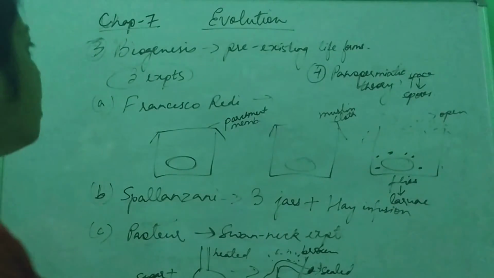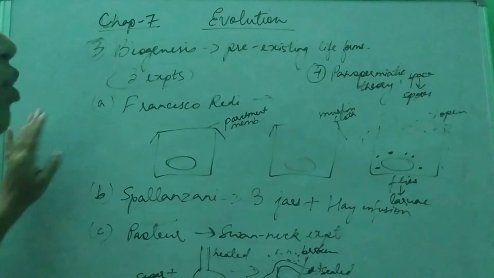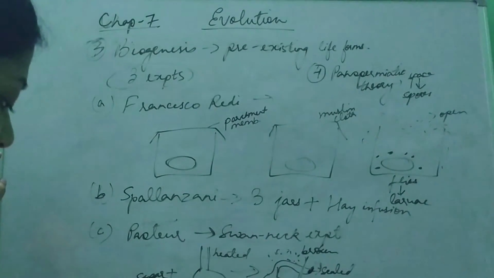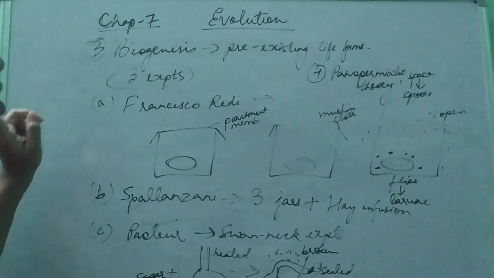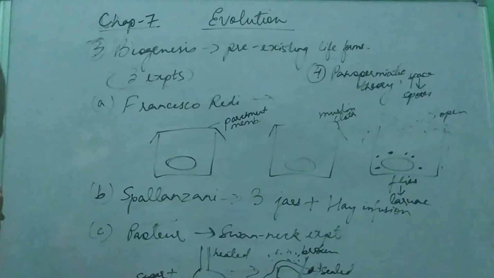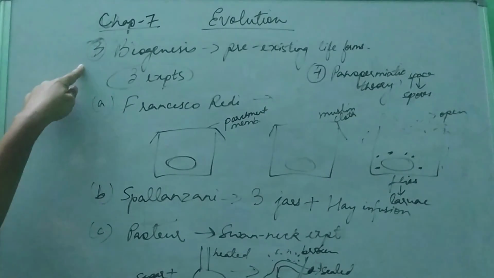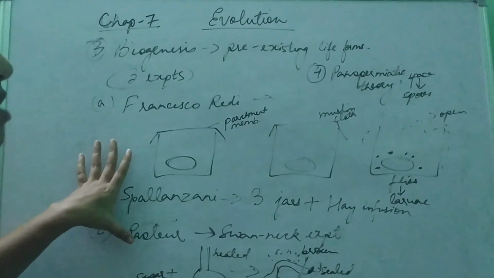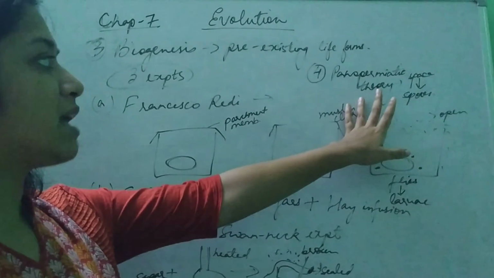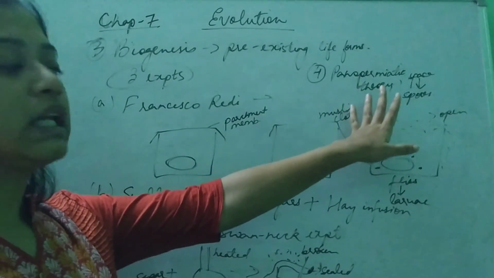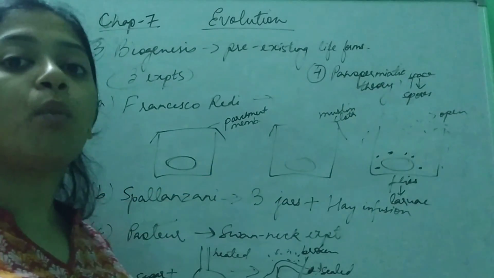So here we have seen 4 theories of origin of life. First is the theory of special creation. Next is abiogenesis, then biogenesis, and there are 3 experiments relating to this. Then the panspermia theory. In the next class, we'll start with the modern theory.